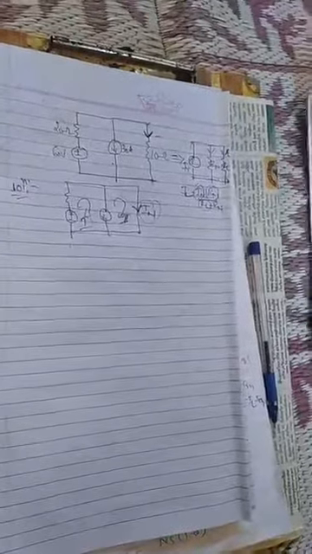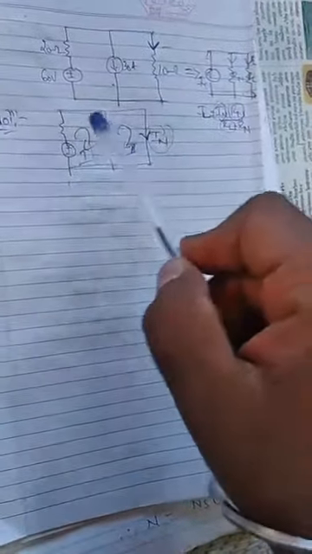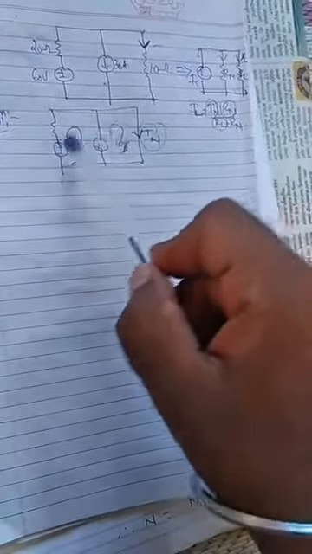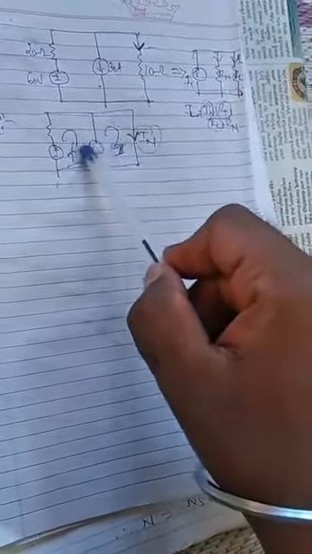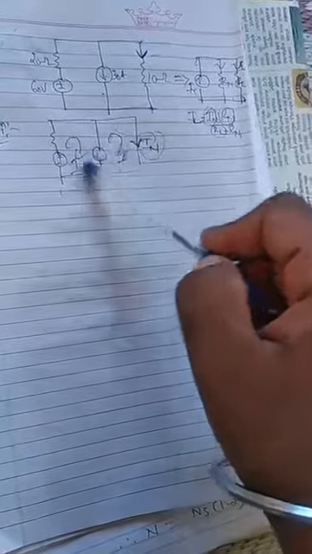So in this case we have to apply one more method. This problem becomes a super mesh, because whenever a current source is connected in between two meshes, that is called a super mesh.